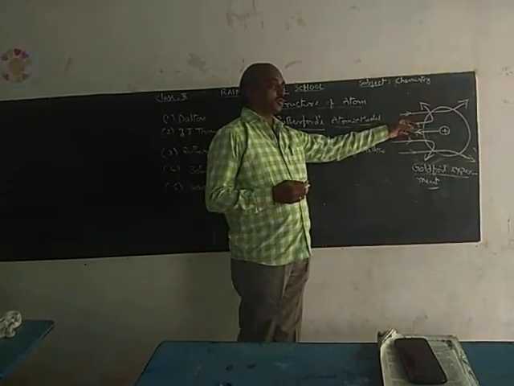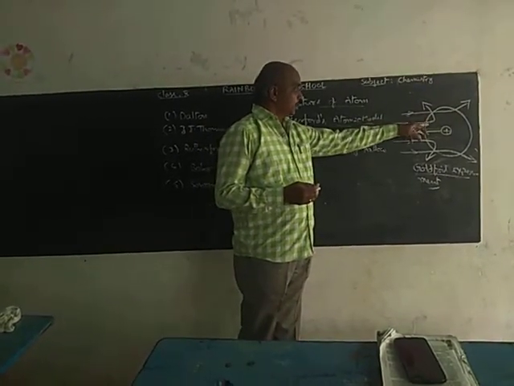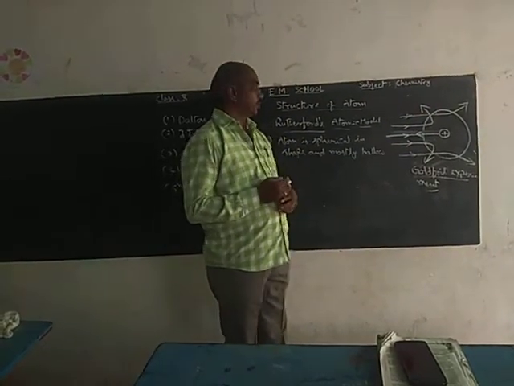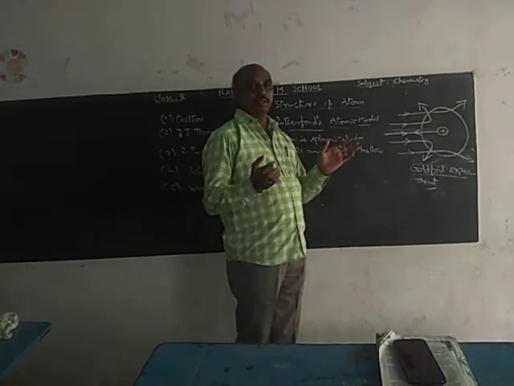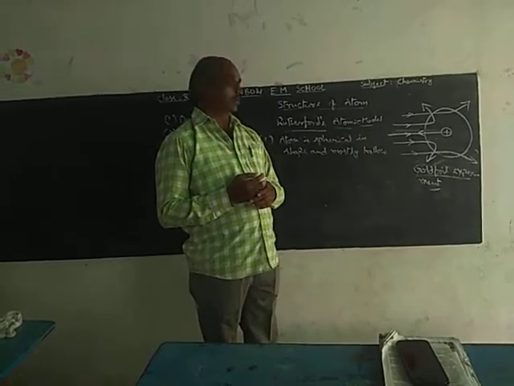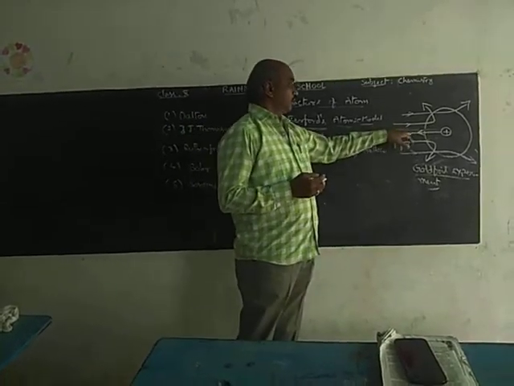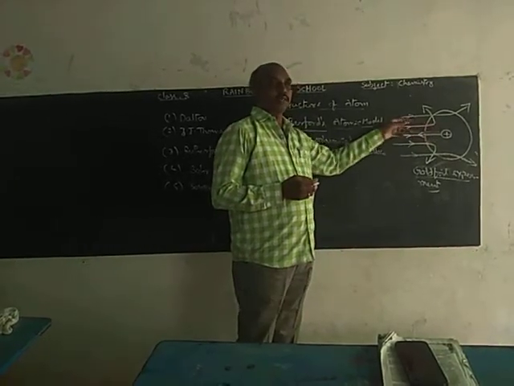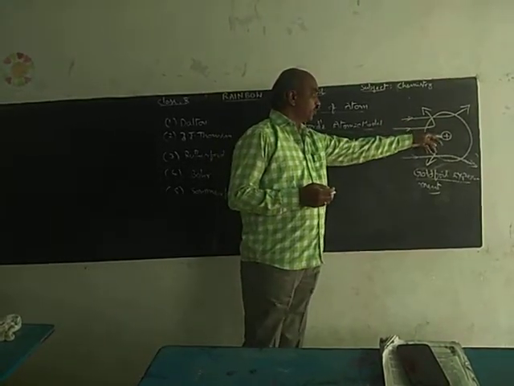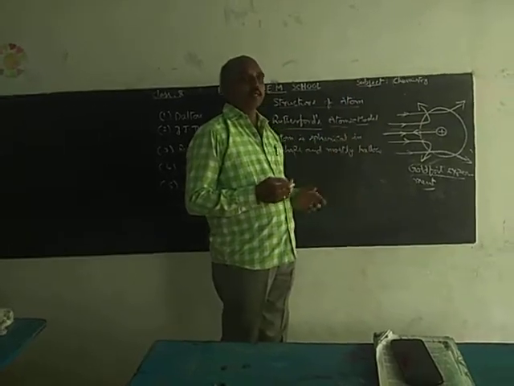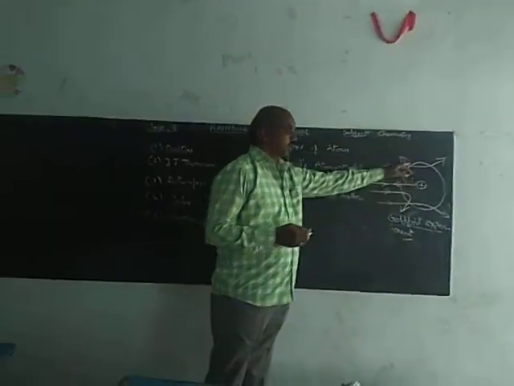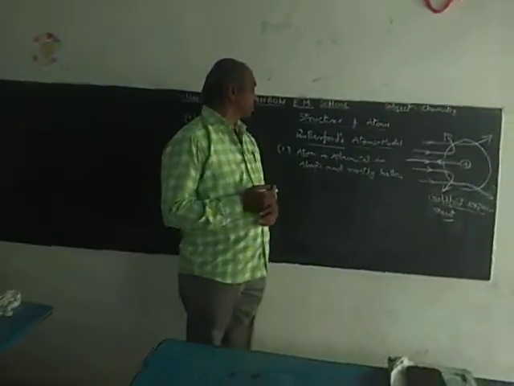The nucleus consists of positive charge, and these alpha particles have the same charge, positive. When both positive charges come nearer, they repel each other. That's why one ray directly hit the center and came back in the same direction, very close to the nucleus more bending takes place, and far away from the nucleus slight bending takes place.